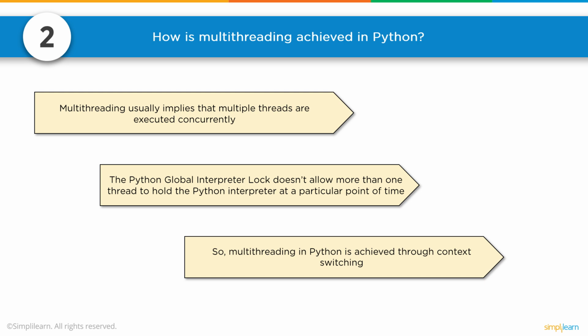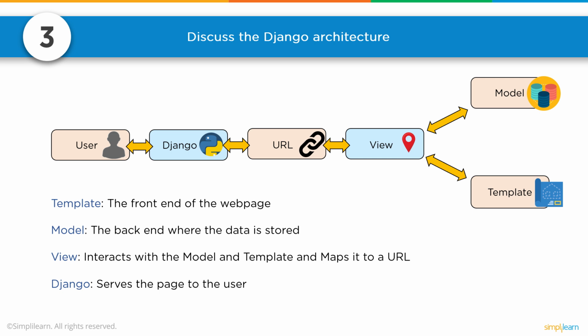Discuss the Django architecture. The first thing to know is that Django is a web service, a way to build your web pages basically. When you look at the architecture, you can see here we have a nice model drawn out where the user initiates the Django, which initiates the URL, which initiates the view, what they're going to view, and you have your model and your template.